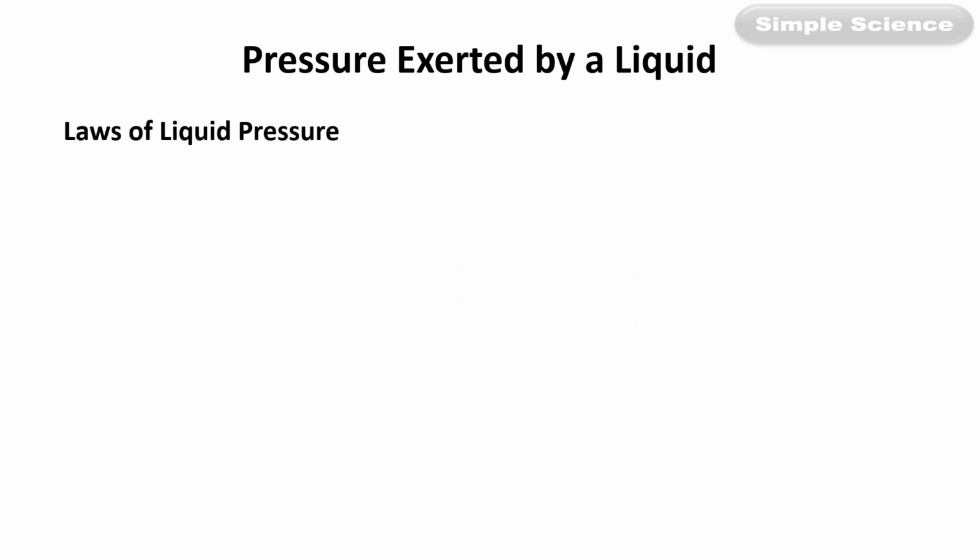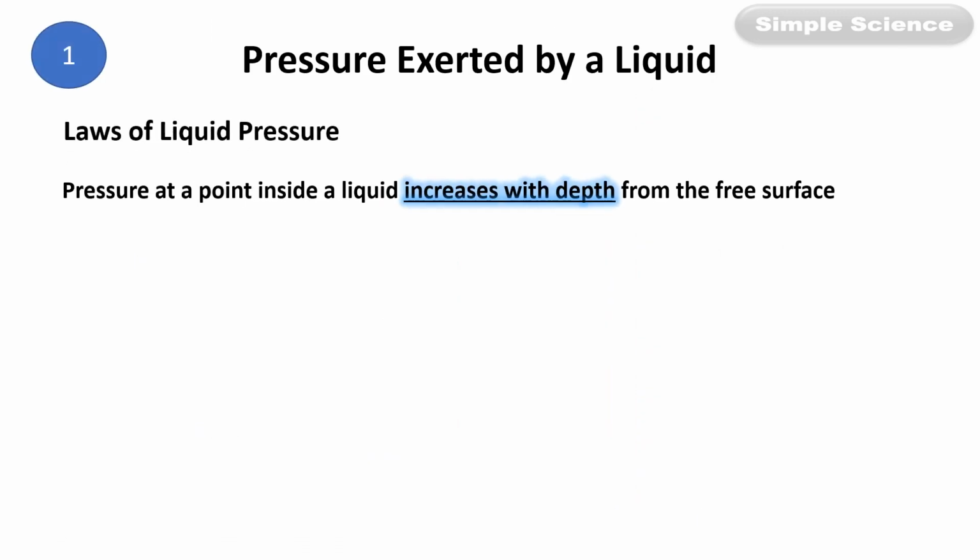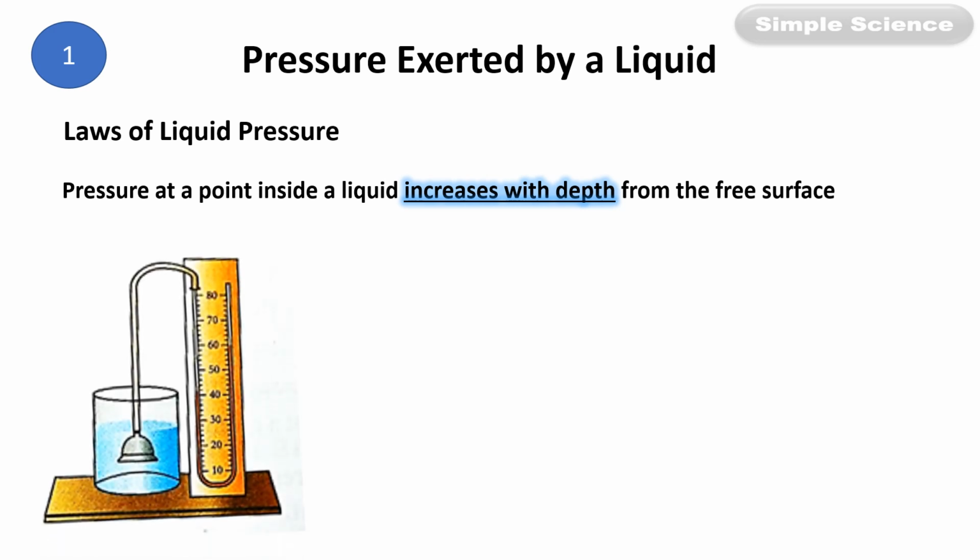Laws of liquid pressure. First law. The statement says that the pressure at a point inside a liquid increases with increase in depth from the free surface. Now what do you mean by that? Take a beaker in which you put some water up to a certain level. The upper layer of the water is the free surface. Now you put the thistle funnel of the manometer at a certain depth. You will notice that the reading is 60 in this case.